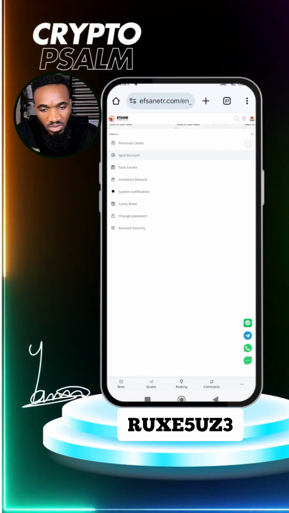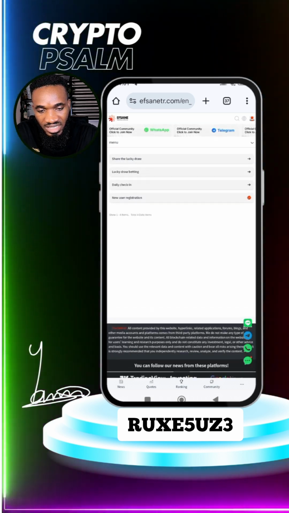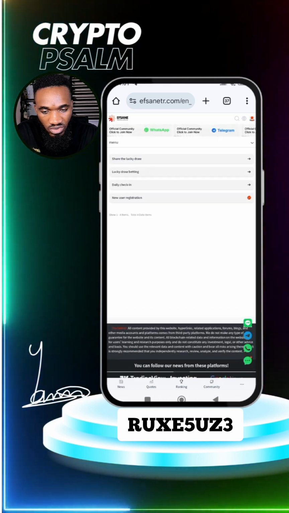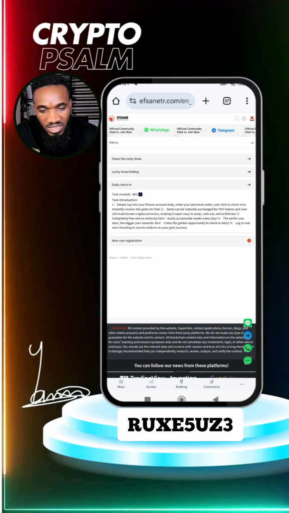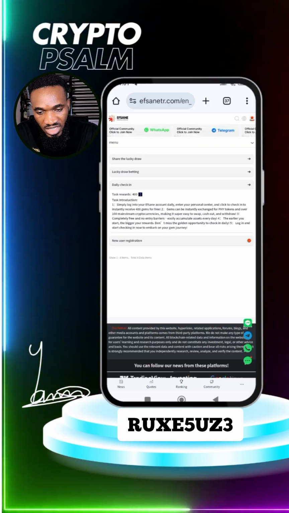Let's proceed. Click on menu again. You can participate in the task center. This is the task center right here, which is 1, new registration. Number 2 is daily task. You can see the daily check-in. You need to log in daily to claim 400. You can see it right here.